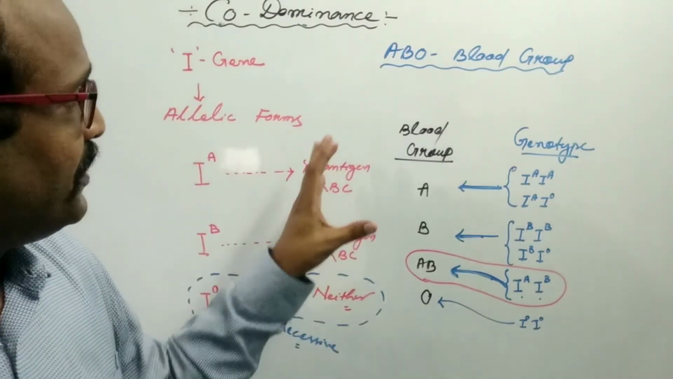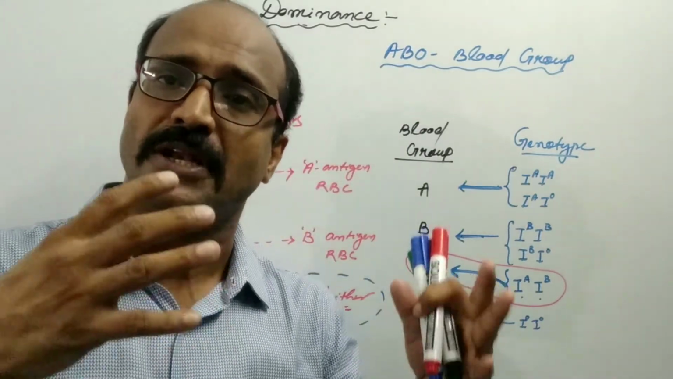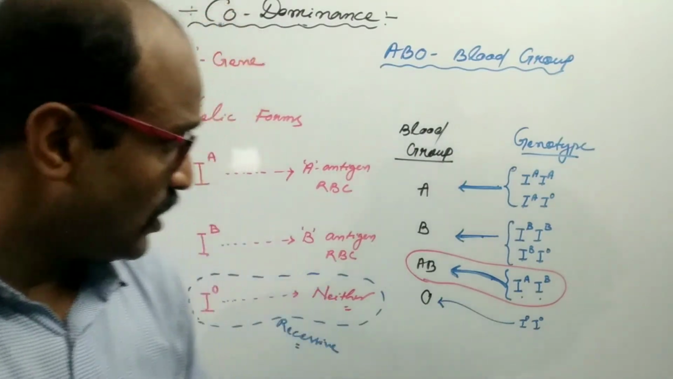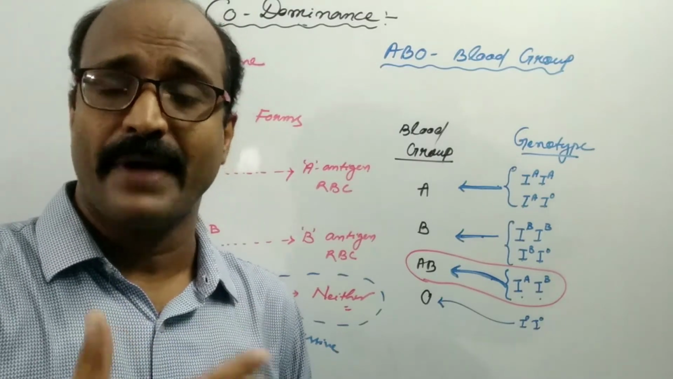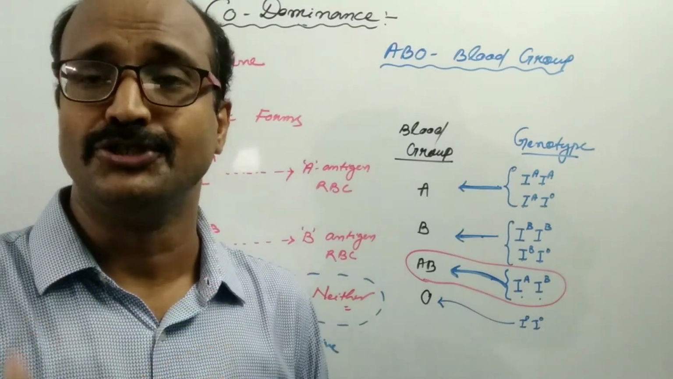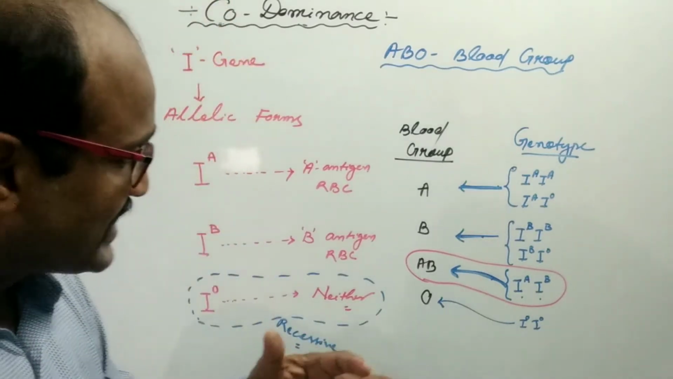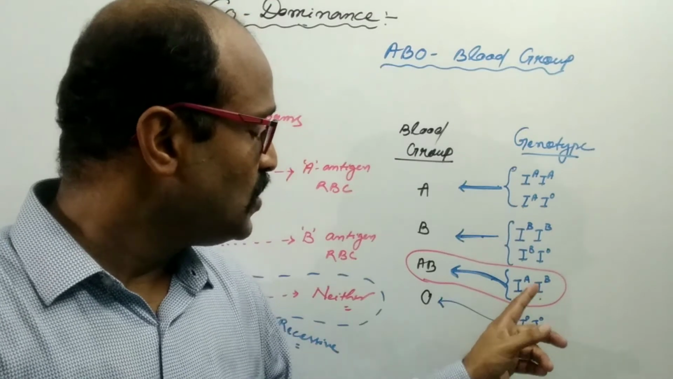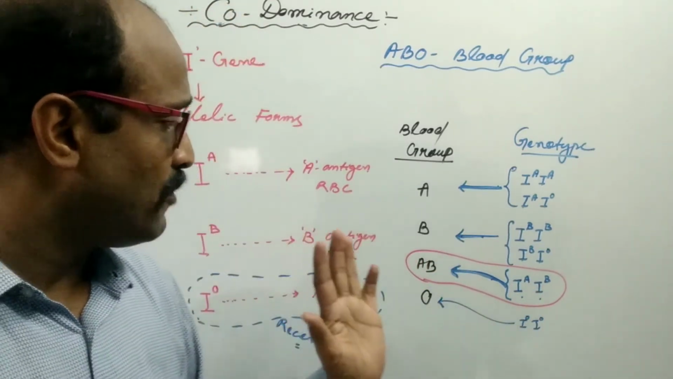And such codominance differs from incomplete dominance. In case of incomplete dominance, we have already discussed that in the heterozygous condition there is the blending of factors, the modification or mixing of genes. But here, A and B independently express the A type of antigen and the B type of antigen.